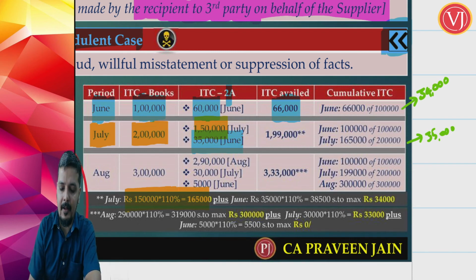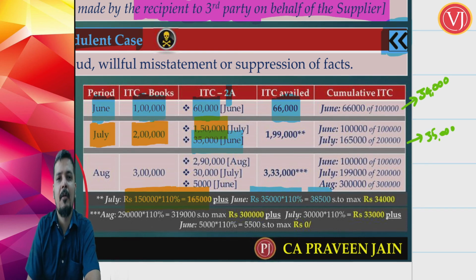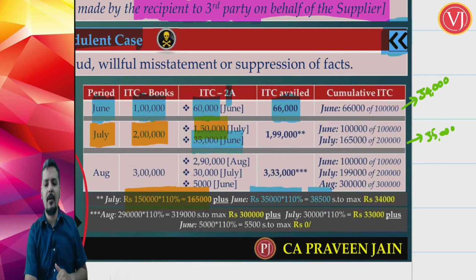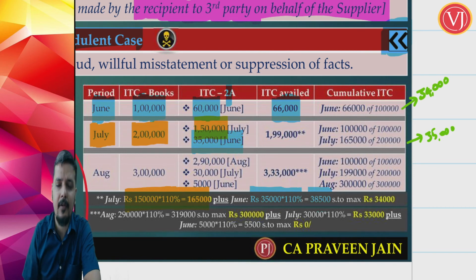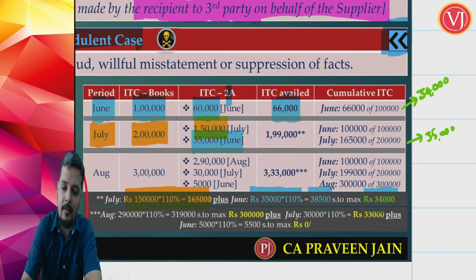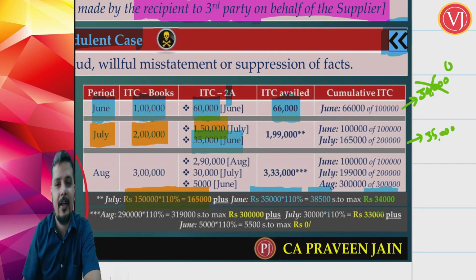I am going to take the leftover credit, 35,000. Also, I can take the credit multiplied by 110%, which is 38,500. But will I take the entire 38,500? No. My leftover credit of June was only 34,000. So 38,500 or 34,000, whichever is lower. So my entire 34,000, which was not taken, I will take.